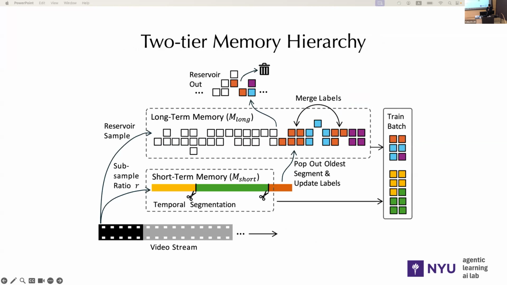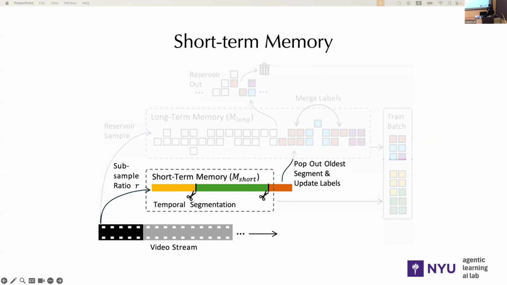One challenge of applying temporal segmentation in our setting is that it is impractical to apply it on a never-ending video stream. So to accommodate efficient temporal segmentation, we propose a two-tier memory hierarchy. There's a short-term memory and a long-term memory. The short-term memory is a small memory bank that contains the most recently seen data. It is subsampled from the raw video stream to reduce redundancy and is updated with a FIFO, first in, first out strategy. We only apply the temporal segmentation on the short-term memory to get the event boundaries and the temporal class labels.